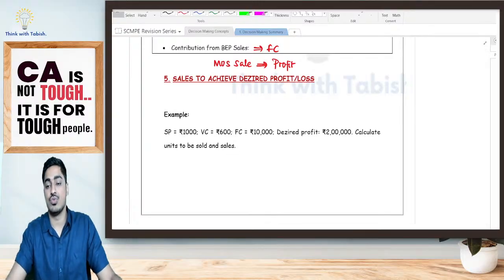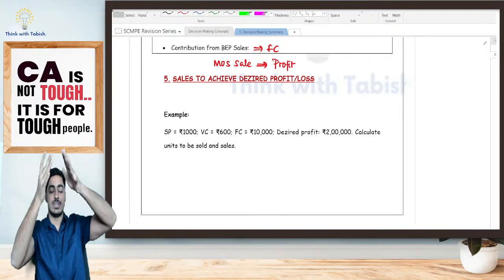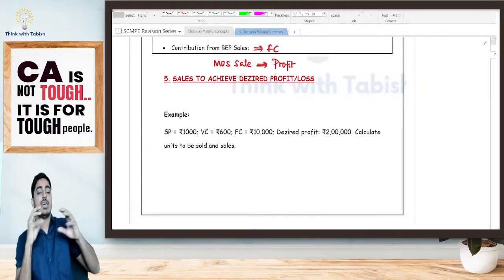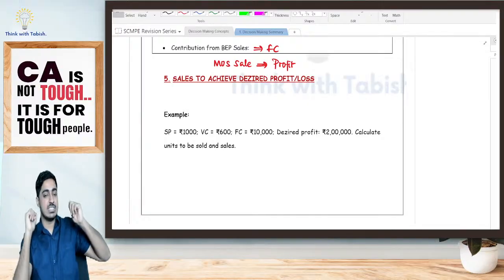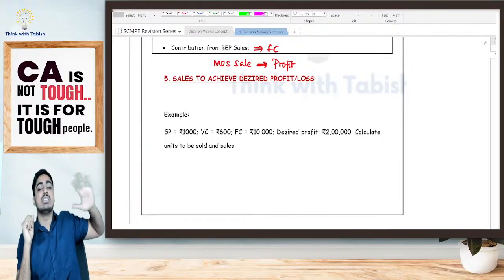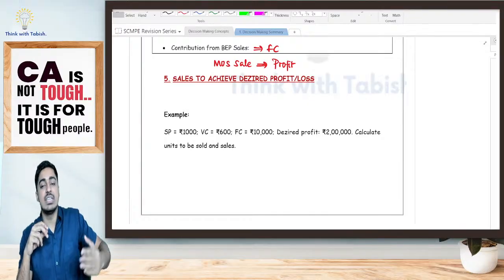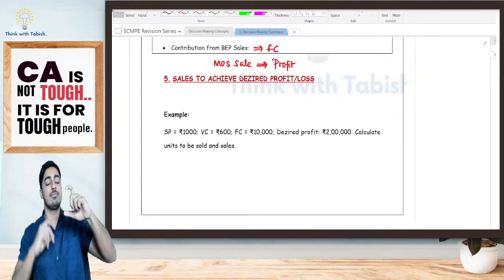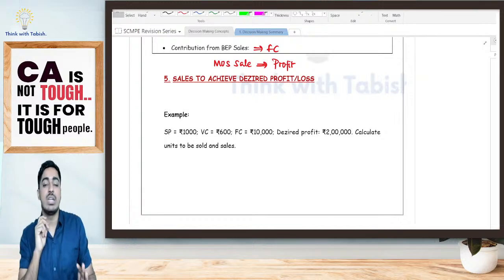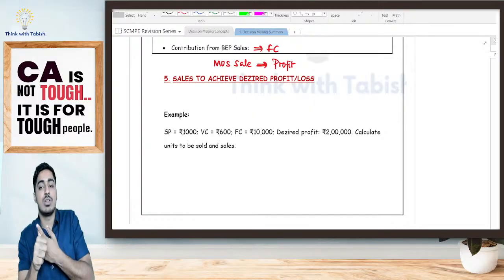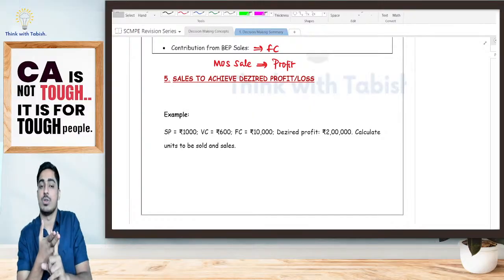Should we continue? Yes. So what all we have discussed, quickly revising, students, we are discussing concept number 1, which is the basics. In that, first we have told the basics of decision making. How do we take a decision? We are going to compare marginal revenue with marginal cost. Based on that, we are going to take a decision. What all is included in my marginal cost? 3 things: variable cost, specific fixed cost, opportunity cost.